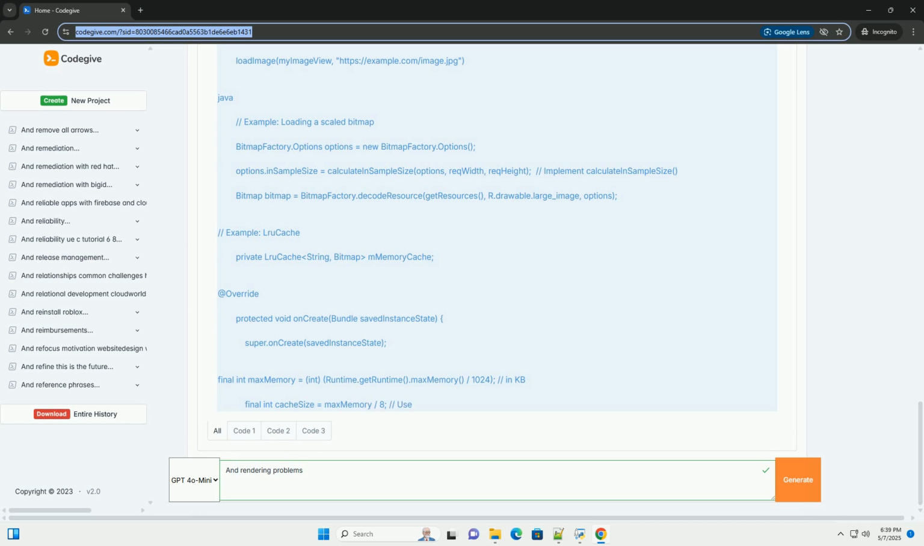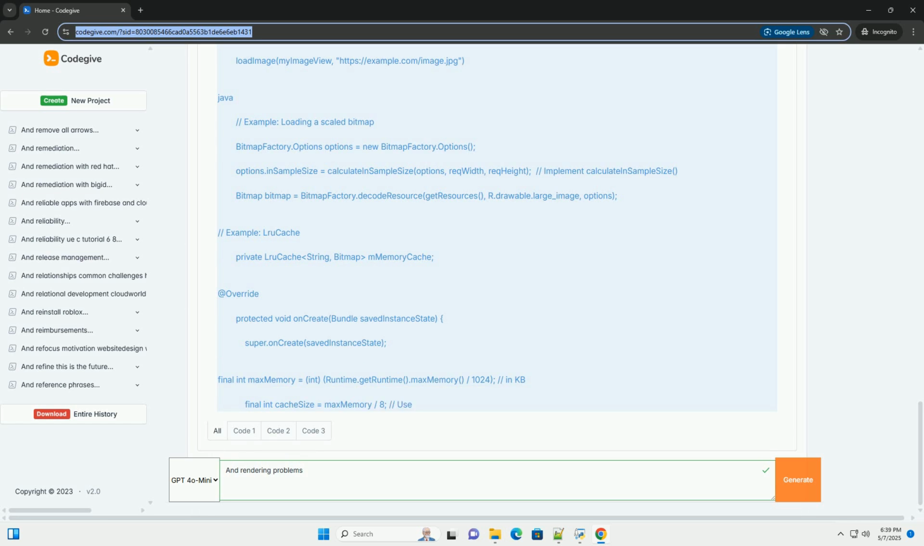Text is cut off, images are distorted, or unexpected visual glitches occur. Causes: incorrect layout parameters. layout_width, layout_height, layout_margin, layout_gravity, and other layout parameters are not set correctly. Density specific issues: layouts are not properly scaled for different screen densities, LDPI, MDPI, HDPI, etc.